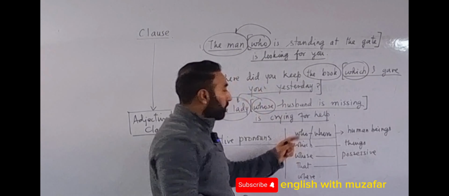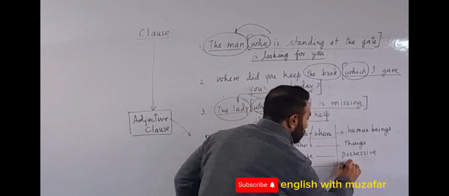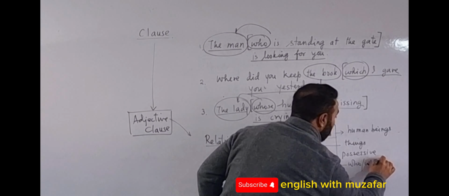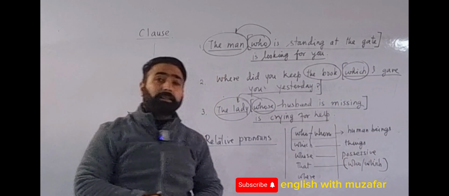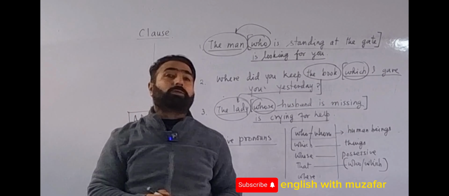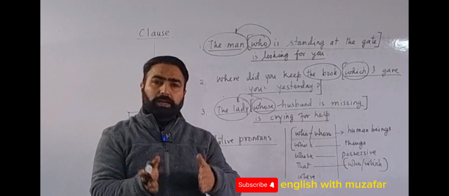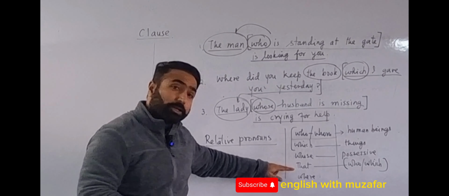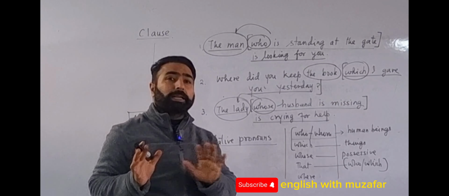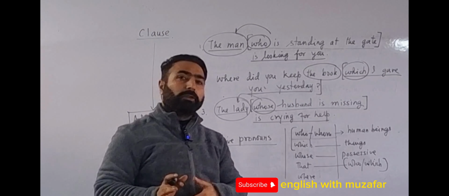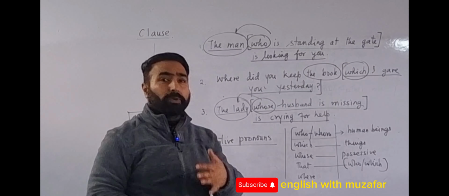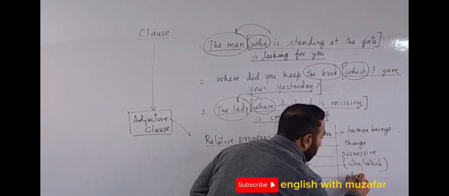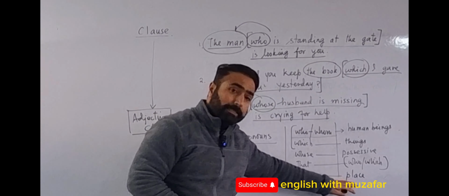That is used in place of both, in place of who and which. But there is a condition: the relative clause must be a defining relative clause. What is a defining relative clause and a non-defining relative clause? I will talk about it later. That cannot be placed at every place at your will. You have to first see whether it is a defining or a non-defining relative clause. Then where we talk of place, again, we will talk about this later.